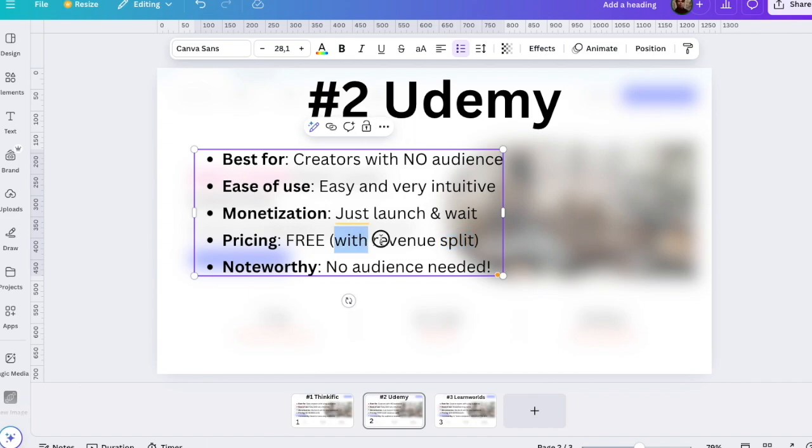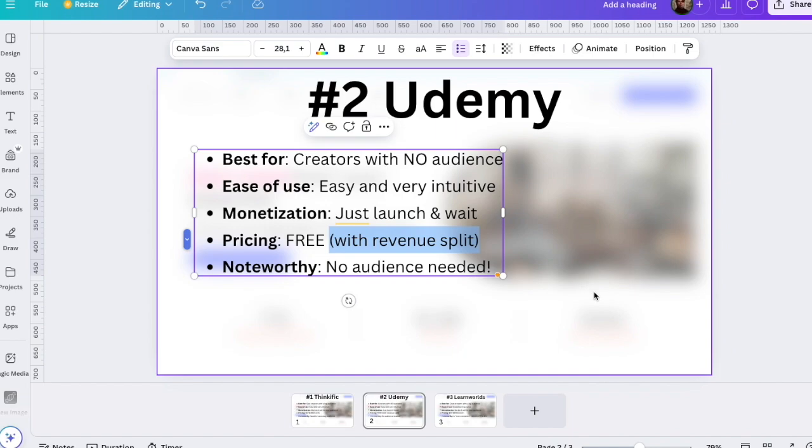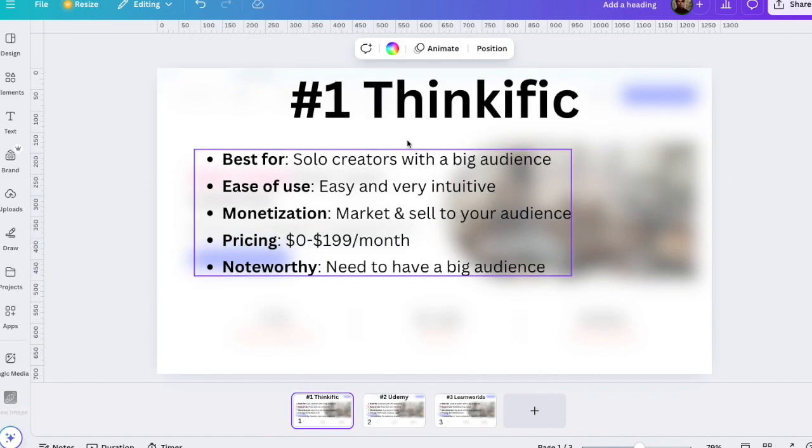But then on top of that, it's actually going to limit your earning potential very heavily because Udemy runs those huge sales every time. So if you create a $100 course, you're going to usually sell it for $10 to $15. And then on top of that, you're going to lose almost half of that with the revenue split. So if you're looking to grow, I would actually go with Thinkific.